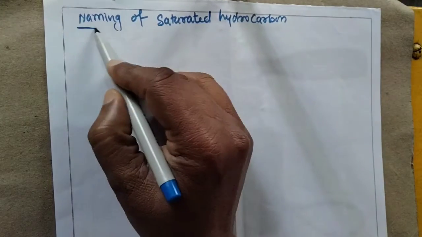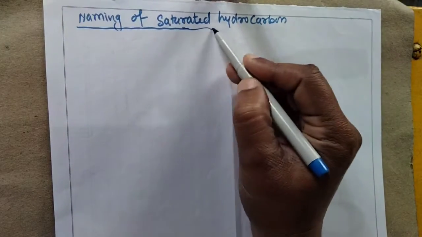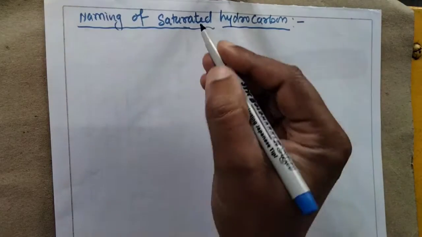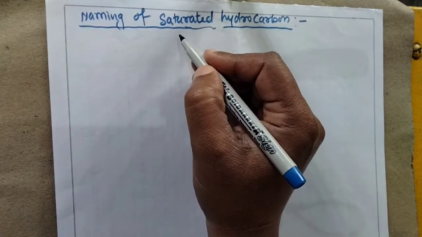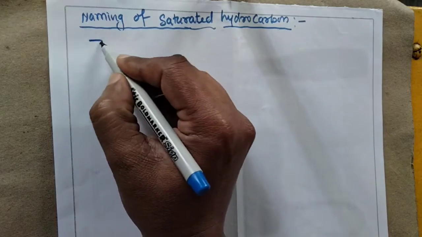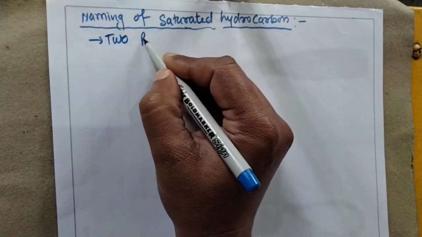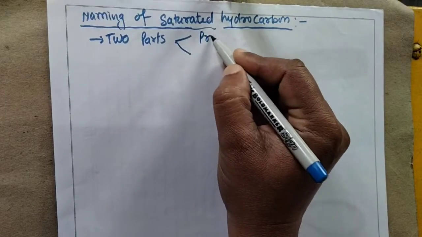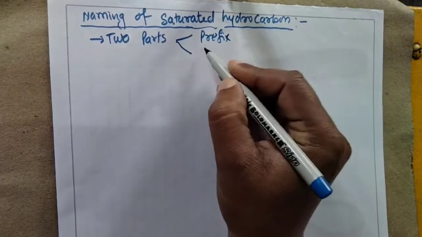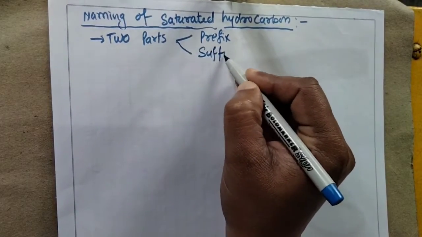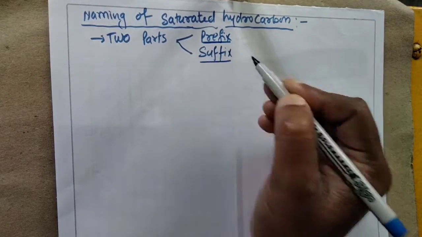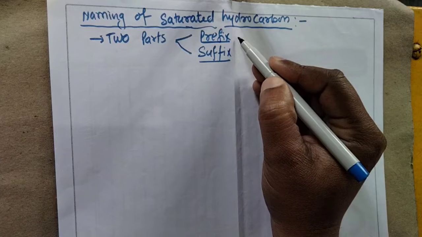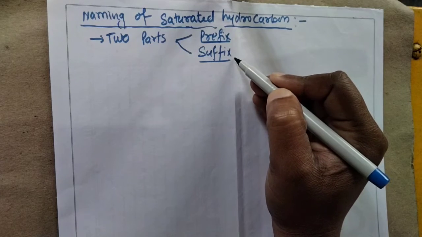For naming, you must know that naming has two parts. The first part is called the prefix and the second part is called the suffix. The prefix is the first part of the naming and the suffix is the second part of the naming.